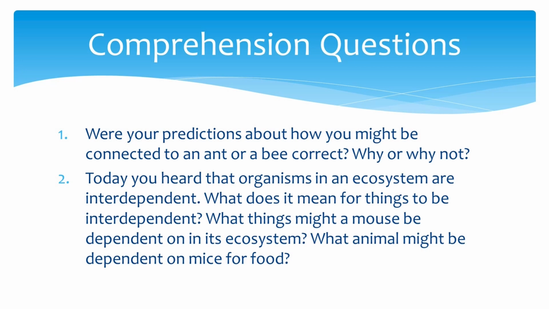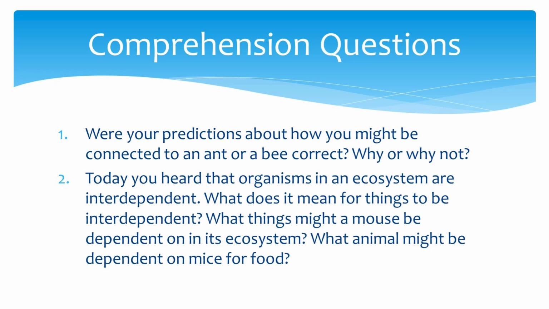My prediction was correct because I realized that I depend on plants for food, and ants and bees also depend on plants. So indirectly, we're all connected through the food chain. Excellent explanation. So we can see that our connection to ants and bees is through the food chain, where we all depend on plants for survival. Now, let's move on to the next question.